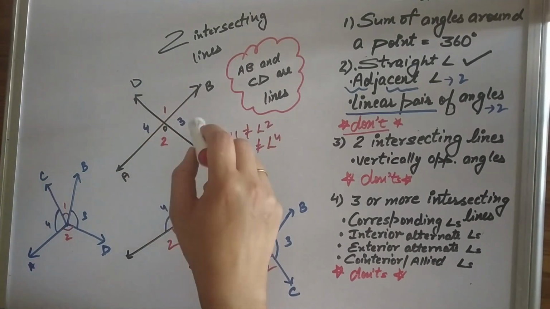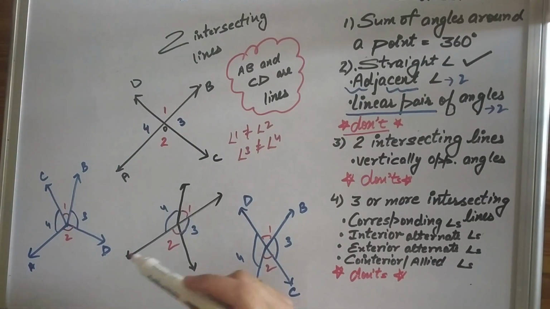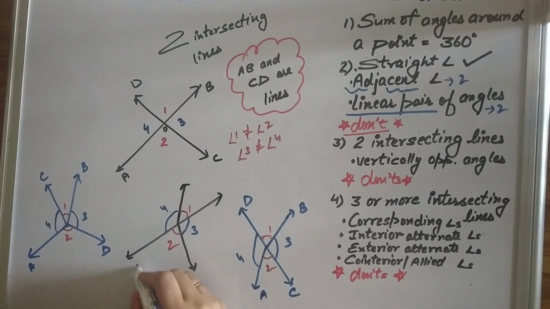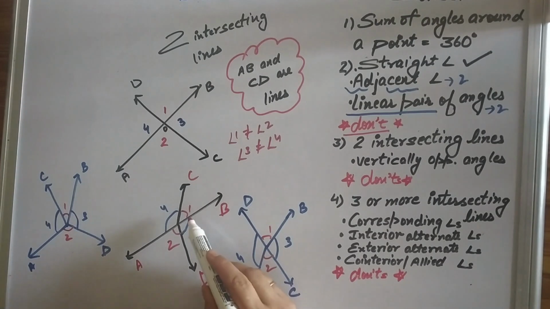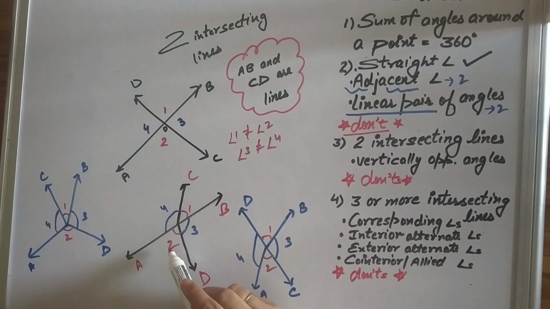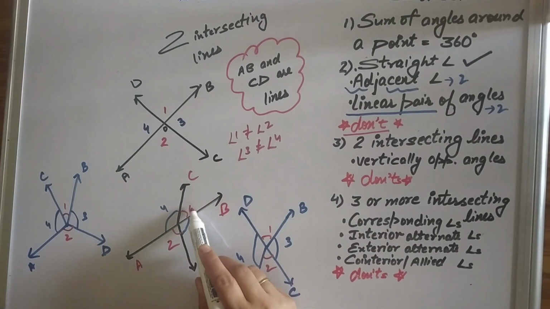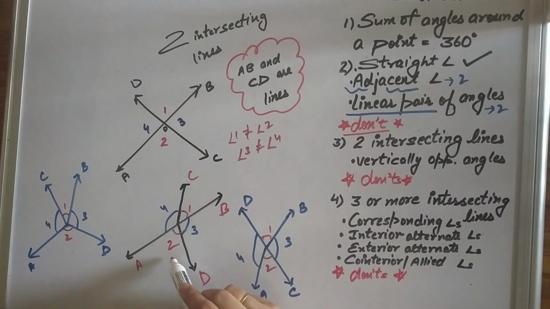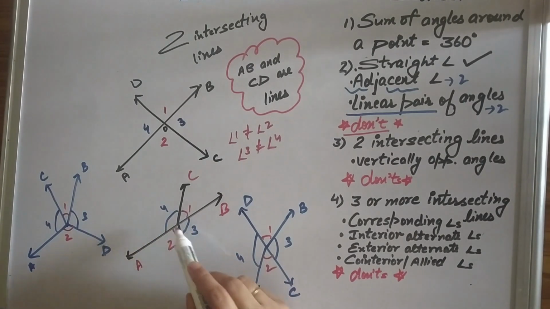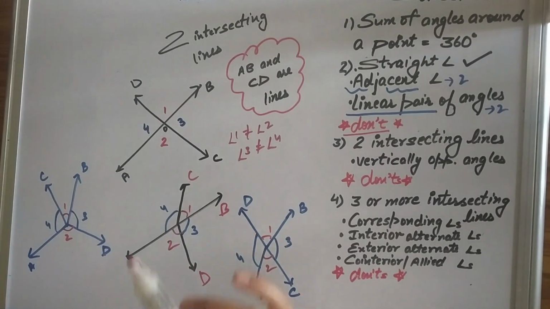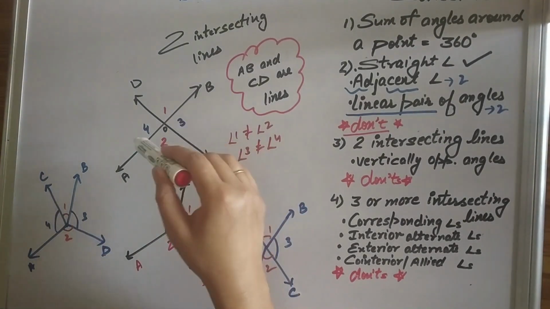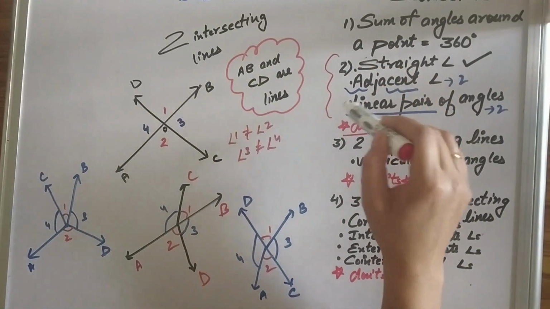Because if it is not given in a question, a microscopic view of the figure can be something like this, where AB is a line but CD is not a line. Then angle 1 is not equal to angle 2. Both are acute but this is smaller than this. Here also both are obtuse but this is smaller than this. Okay. In a similar way, let's discuss this also here.